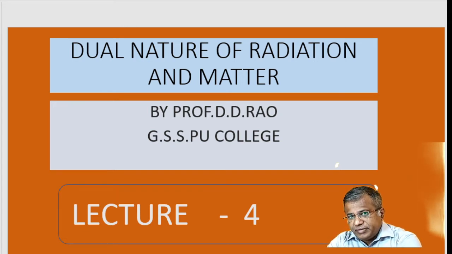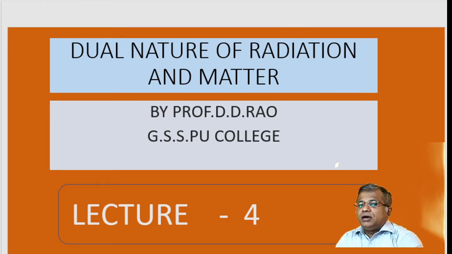In this lecture we are going to see how the observations on photoelectric emission were explained by Einstein. And I'll tell you a very important point: the Nobel Prize was awarded to Einstein for his explanation of photoelectric emission.